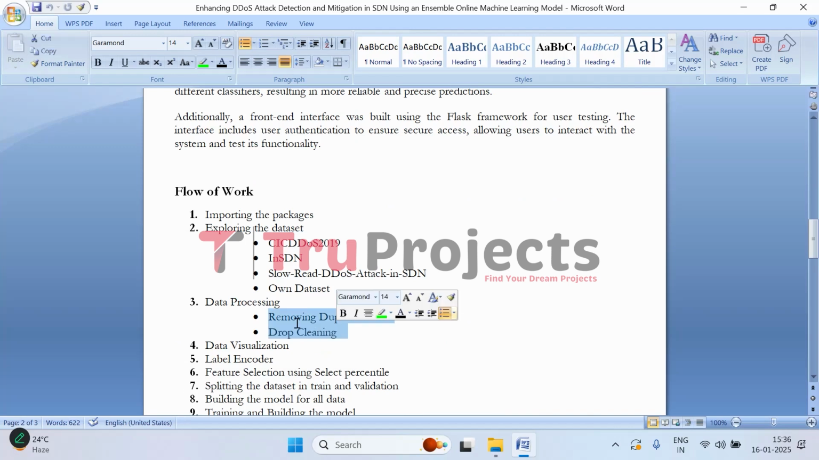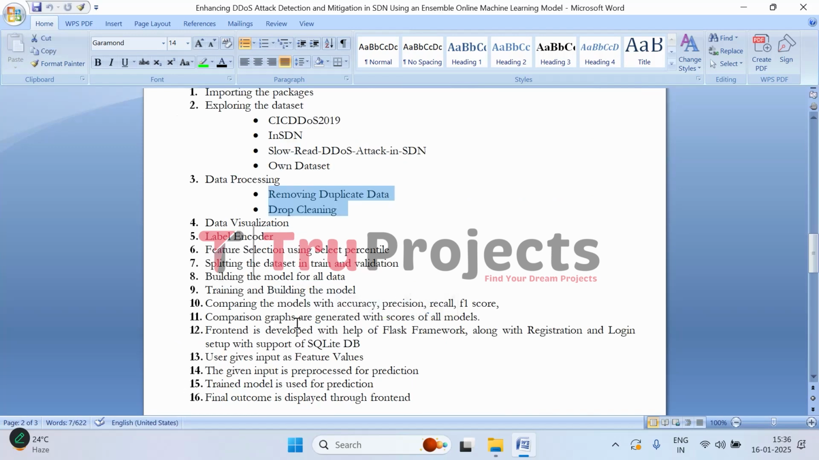And then comes the data pre-processing part. Here in this step, we clean the data by removing duplicates and performing data cleaning tasks, ensuring that the dataset is ready for analysis. Then comes the data visualization part. This step involves visualizing the dataset to identify patterns and relationships in the data, helping us to understand the distribution of features and detect any anomalies. Then we convert all the categorical data into numerical values using the label encoding technique, so that machine learning models can process them effectively.